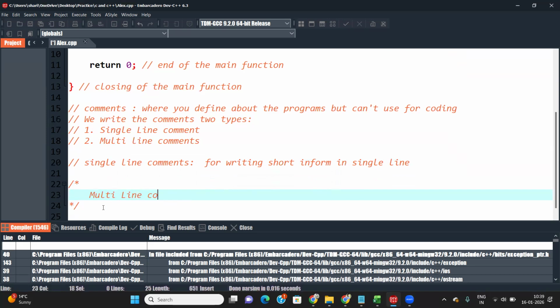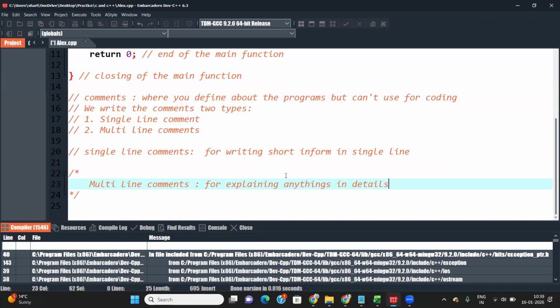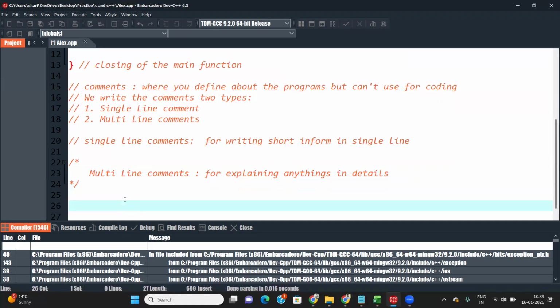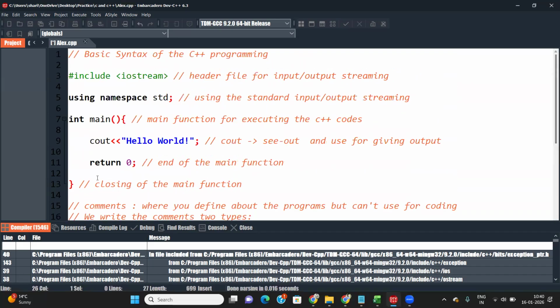And why do we use multi-line comments? For explaining anything in detail. We use both of them, single line comments and multi-line comments. That's clear about the comments. Why do we use comments? Because comments can be used anywhere, in C programming and C++, everywhere, for showing how your programs work.